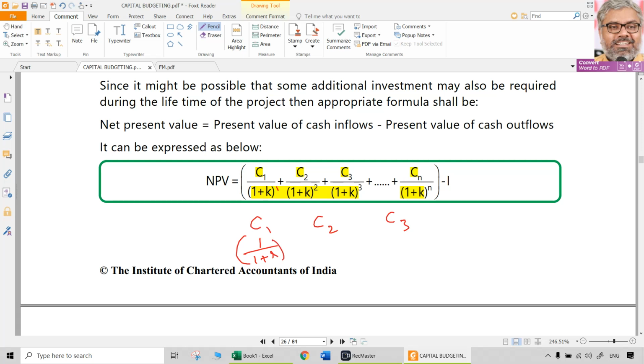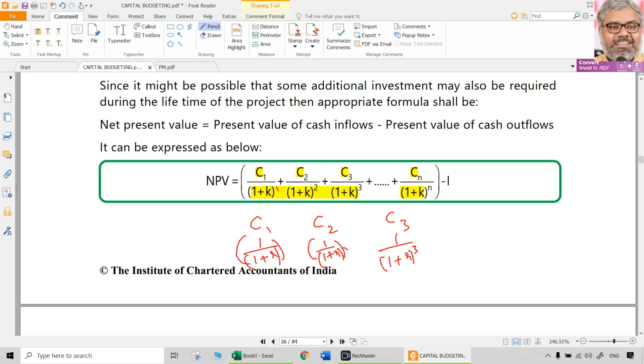Same, right? C1 divided by 1 plus R, or if you say C1 multiplied with 1 divided by 1 plus R, both are the same. Then 1 divided by 1 plus R to the power of 2 in the denominator. Then 1 divided by 1 plus R to the power of 3.